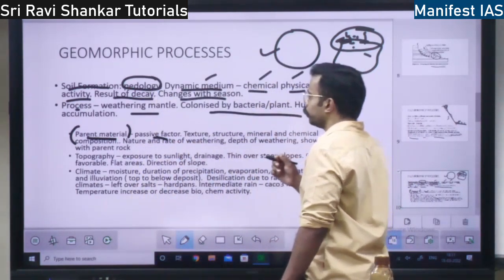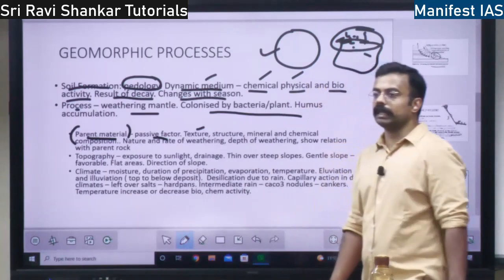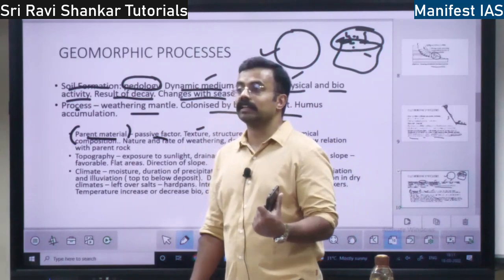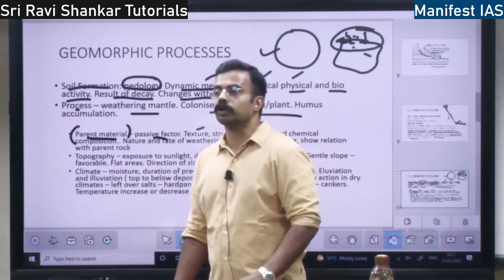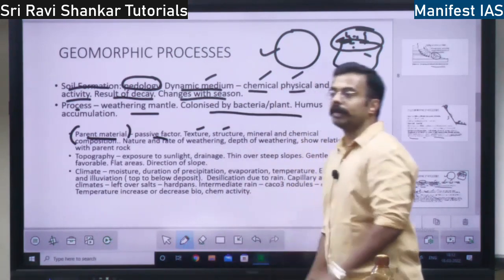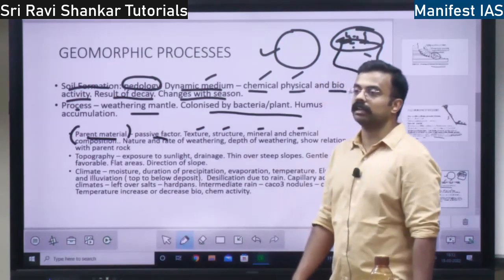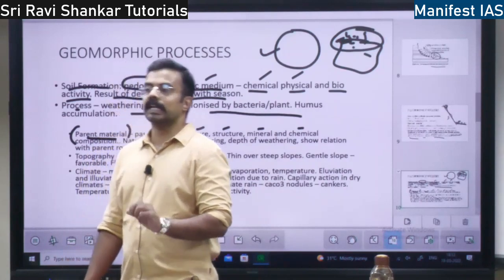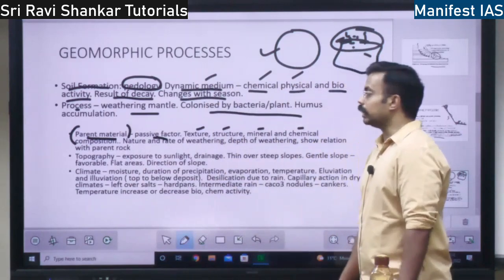What all depends on the parent material? It depends on the texture of the parent material. Texture means if you hold a material, how does it feel? That is the texture. Or when you see a material, how does it look? That is the texture, right? Texture of the material, or structure of the rock material, or mineral and chemical composition. What is the mineral composition of the parent material? What is the chemical composition of the parent material? That is also going to affect the soil formation, right?